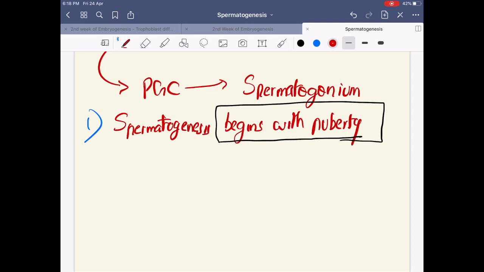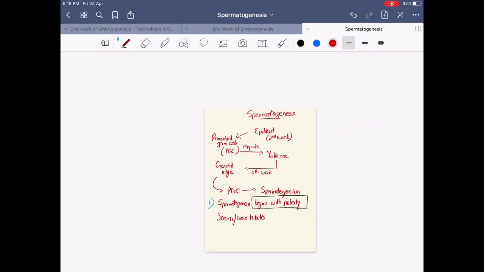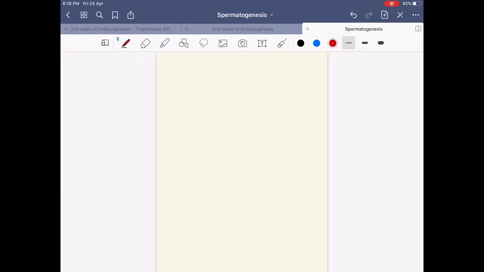So what about these spermatogonium? Where are they present? All of this process of spermatogenesis is taking place within the seminiferous tubules. This is where it takes place. Now we'll move on to the process of spermatogenesis. This was just a brief introduction, right? So you have what is called your spermatogonium.